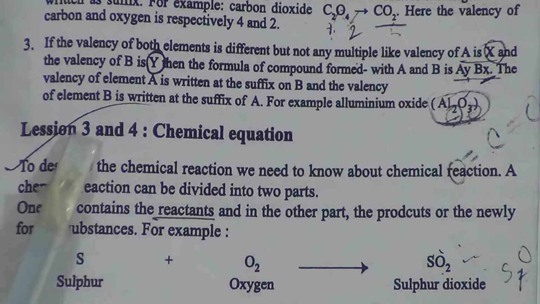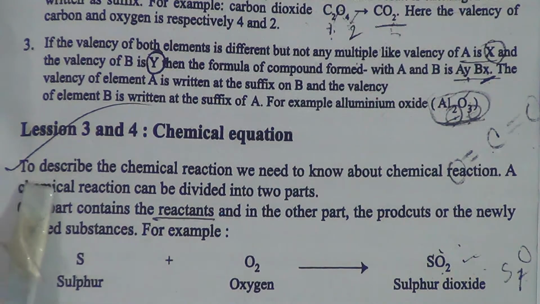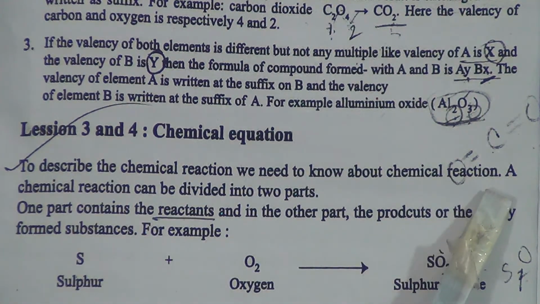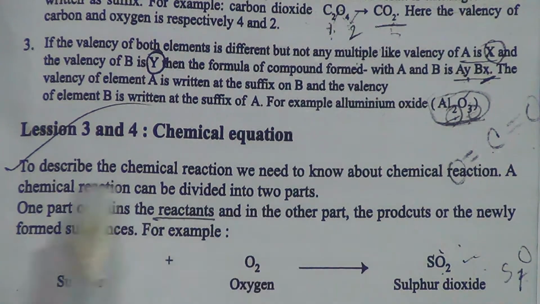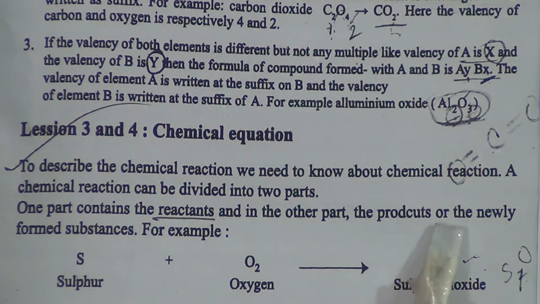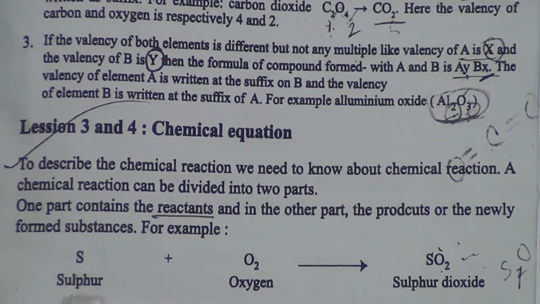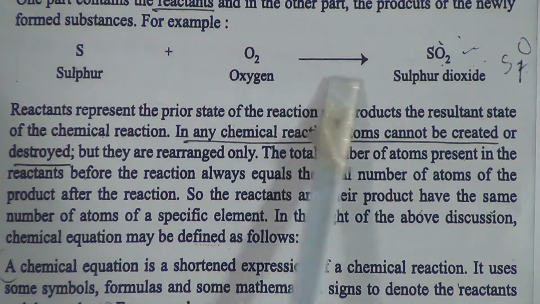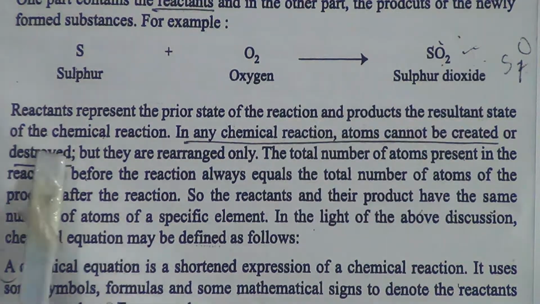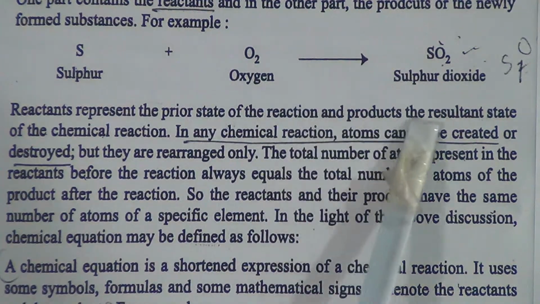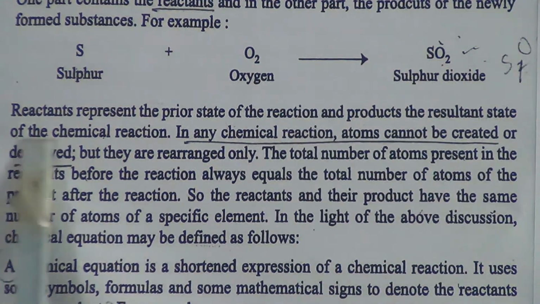Now come to the chemical equation, lesson 3 to 4. To describe a chemical reaction, we need to know about the chemical reaction. A chemical reaction can be divided into two parts. One part contains the reactants and the other part contains the products, the newly formed substances. For example, sulfur plus oxygen react with each other and become sulfur dioxide. Reactants represent the prior state of the reaction and the products are the resultant state of the chemical reaction.